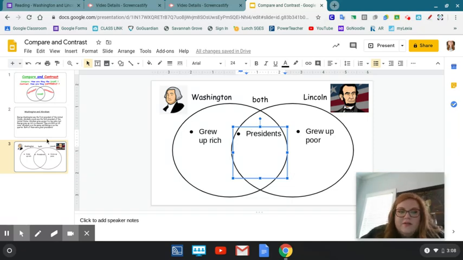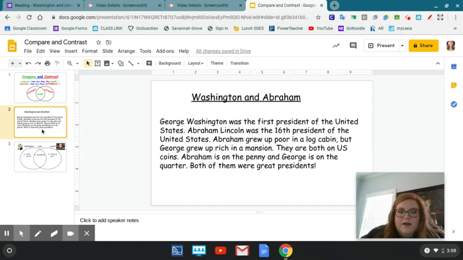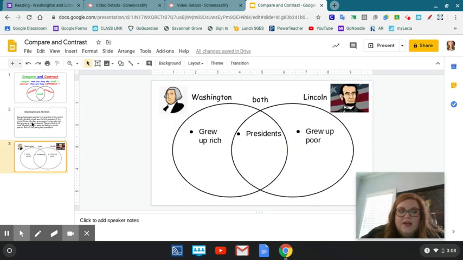So there are other things that you can add to this Venn diagram, and you are going to be doing that in your Google form. It's going to look a little bit different in your Google form, but if you have any questions, just make sure to comment and ask if you need any help or anything.